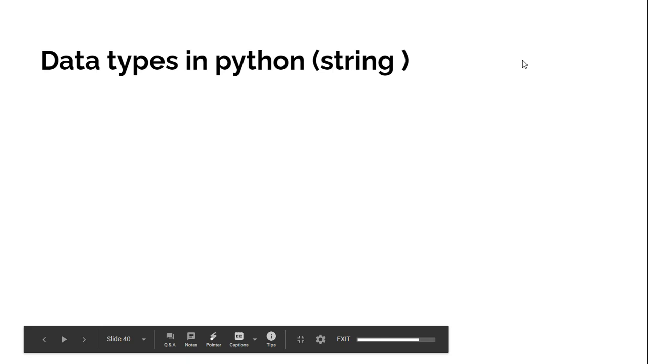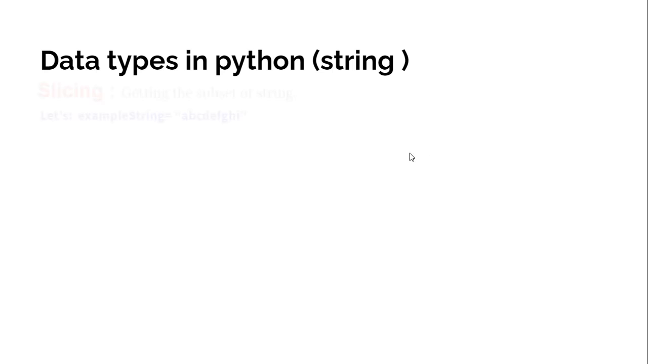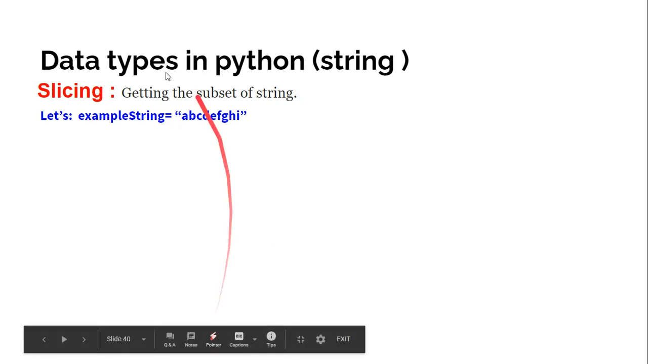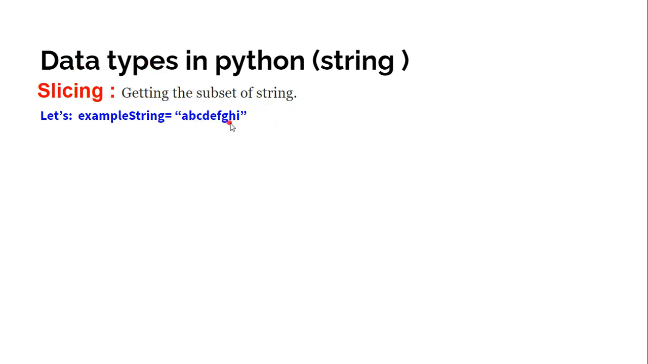Now we are going to cover slicing. So what is slicing? Slicing is the process of getting a subset of a string. So suppose that you have the example string A B C D E F G H I. Now you want to get this part only, D E F. Then for this purpose you will use slicing.